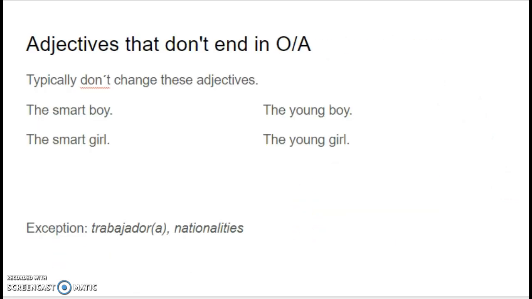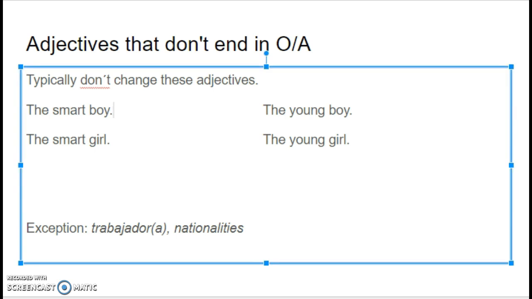So sometimes you do not have adjectives that end in O or A. So what happens with these is that most of the time they do not change. So if an adjective does not end in an O or an A, you typically don't change these adjectives. So that would be a good rule. Think about, how do we say smart? So the word for smart is inteligente.